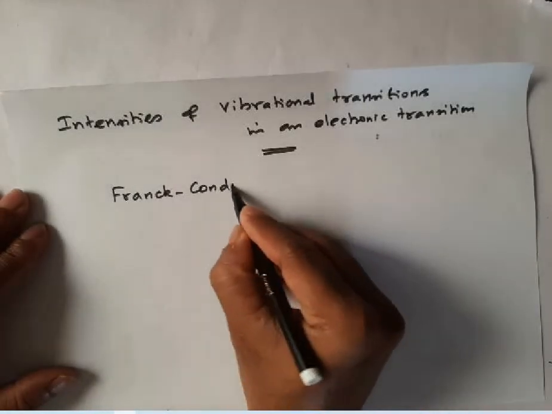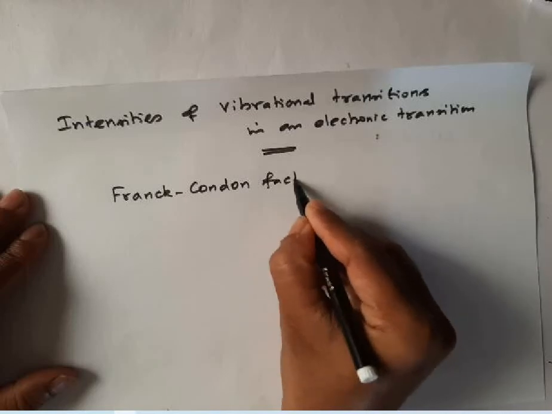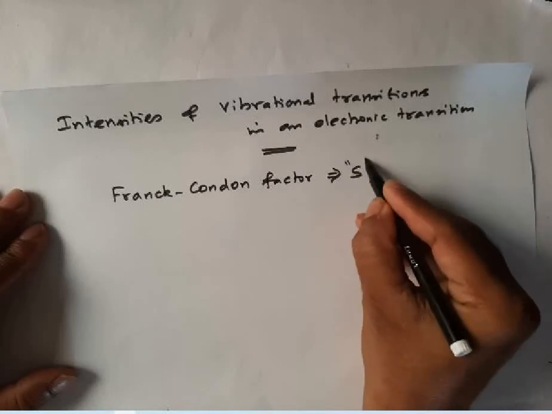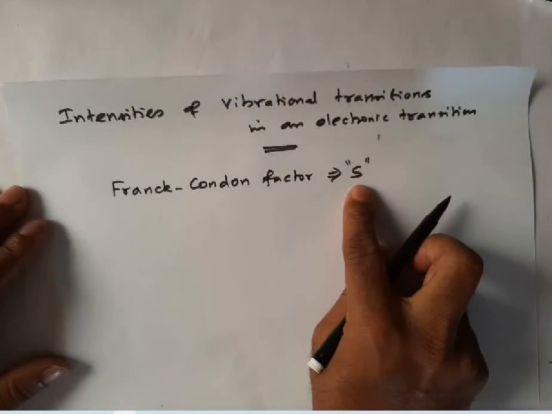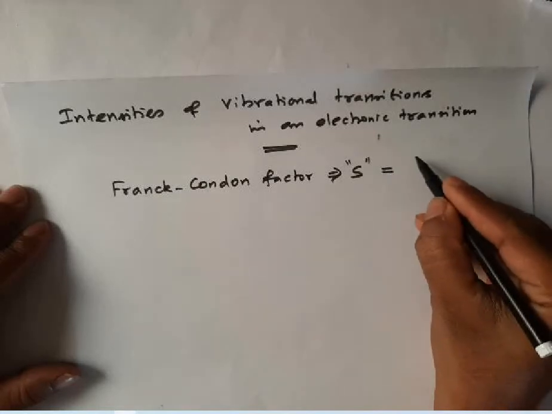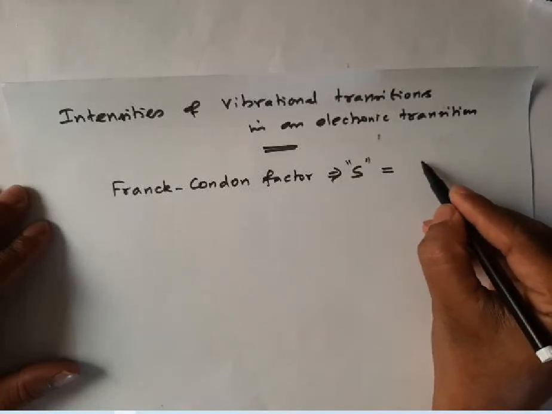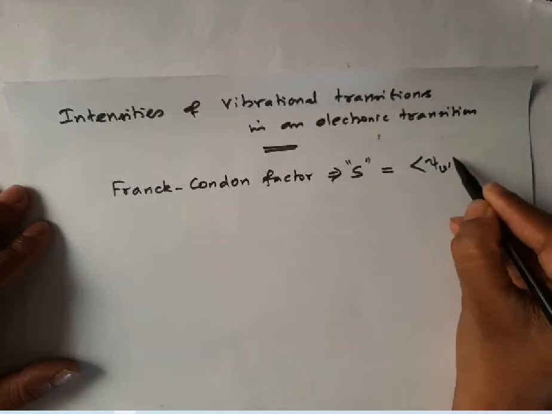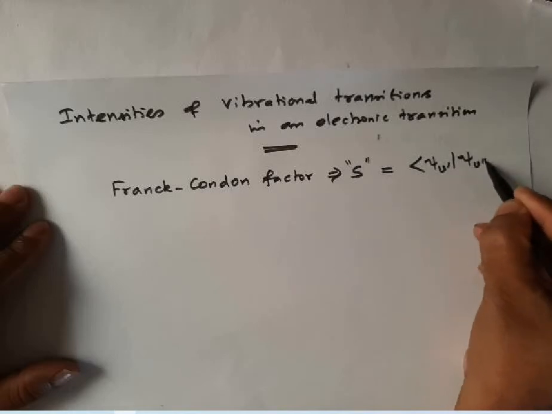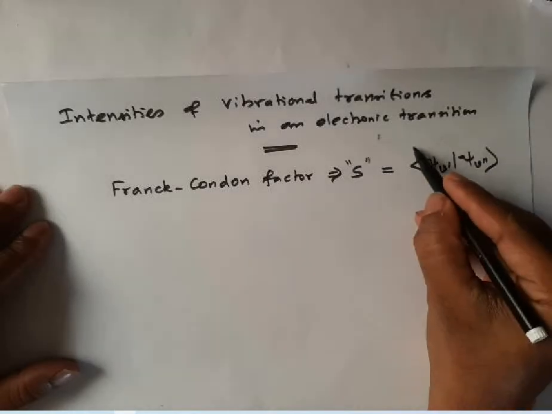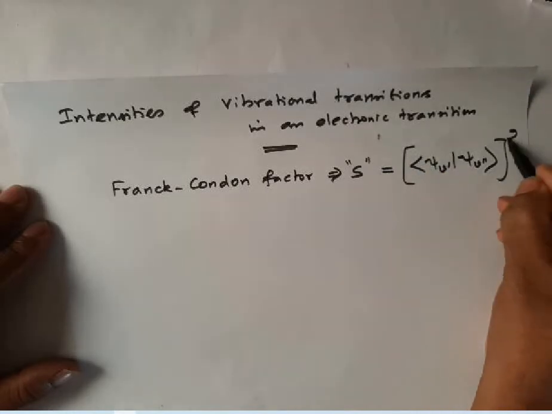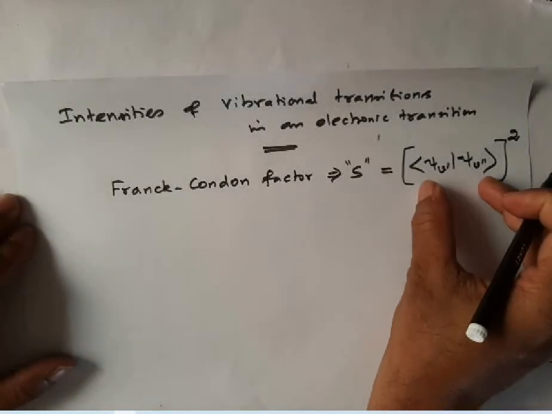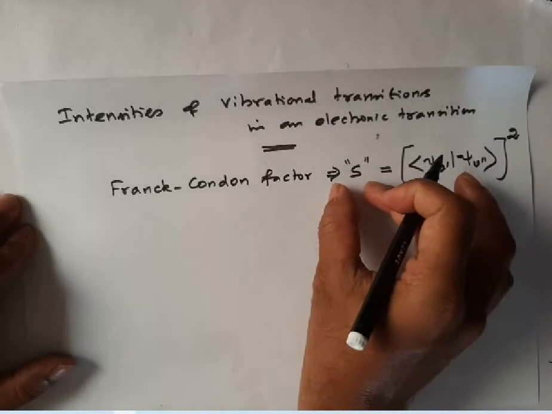So let us take this one. What is the Franck-Condon factor? Last class I told you the Franck-Condon factor is represented by S. This is the usual notation, and it is the square of the vibrational overlap integral, psi v prime, psi v double prime. This is the overlap integral. Take the square of this vibrational overlap integral. That gives you the Franck-Condon factor.